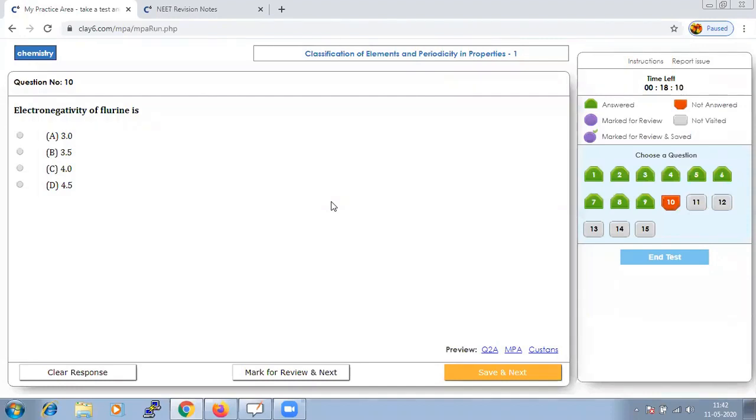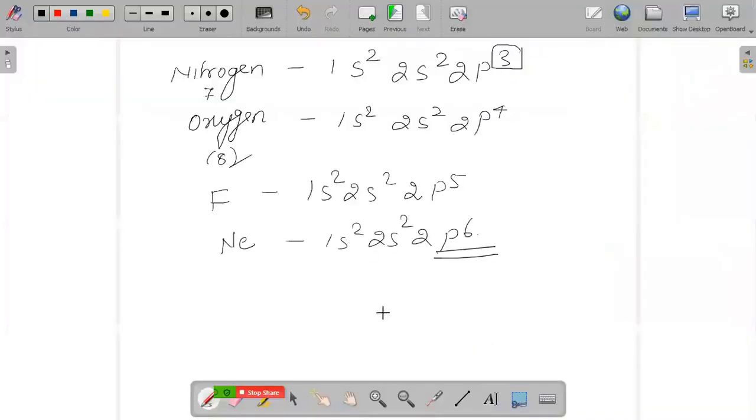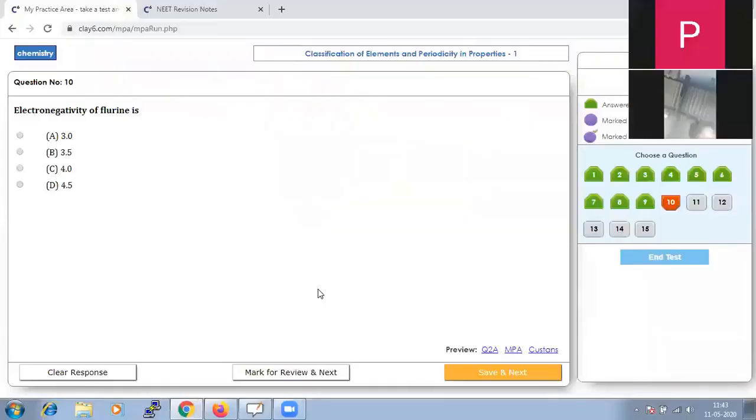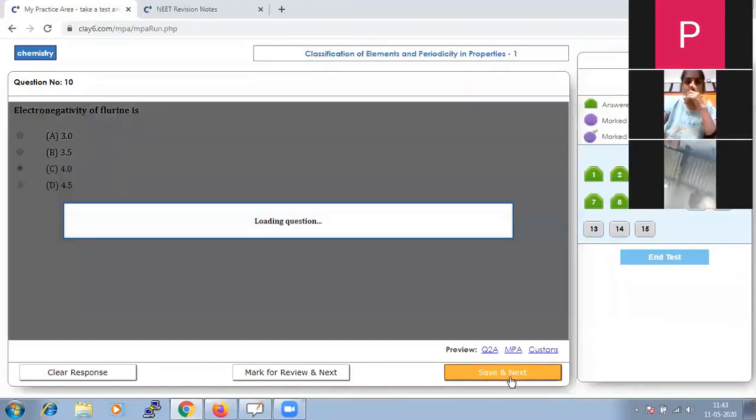But since it is fluorine, we all know that it is the most electronegative element, and fluorine will have an electronegativity of 3.98. Fluorine has an electronegativity value of 3.98, which you could conclude approximately to be 4 on the Pauling electronegativity scale. So let us mark that and go to next.